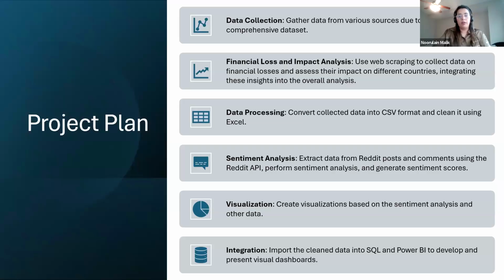Here's my project overview. I started by gathering data, and I planned to do some financial analysis. After getting the raw data, I would save it in CSV format and clean it using Excel, then do some sentiment analysis, and integrate and visualize my data using SQL and Power BI.